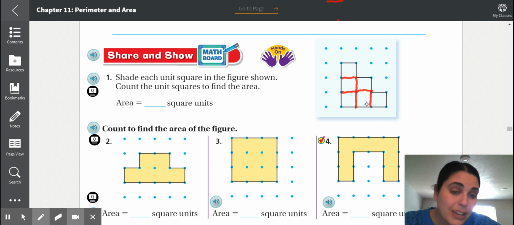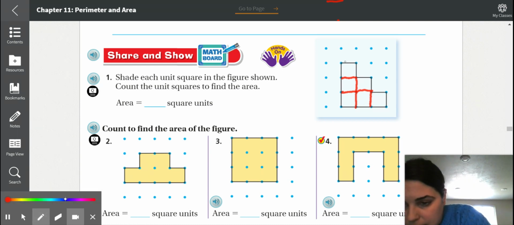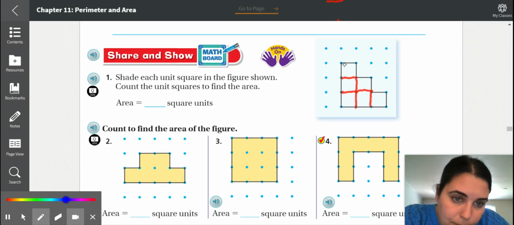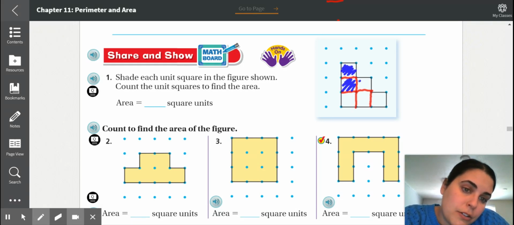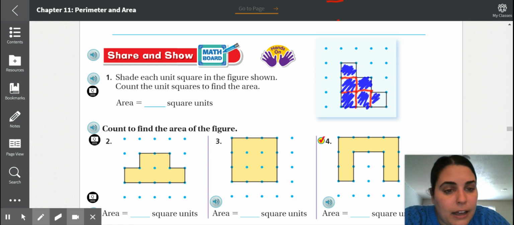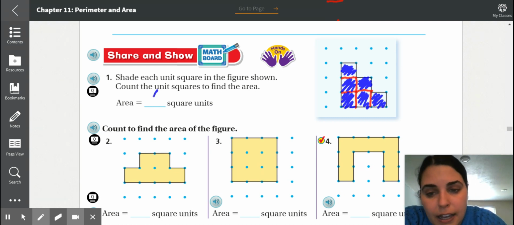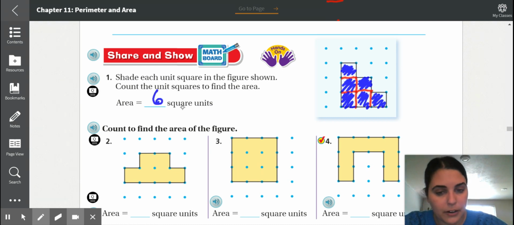Okay, now let's count. And it says to shade, you can just quickly color in each square. 1, 2, 3, 4, 5, and 6. 6 square units.